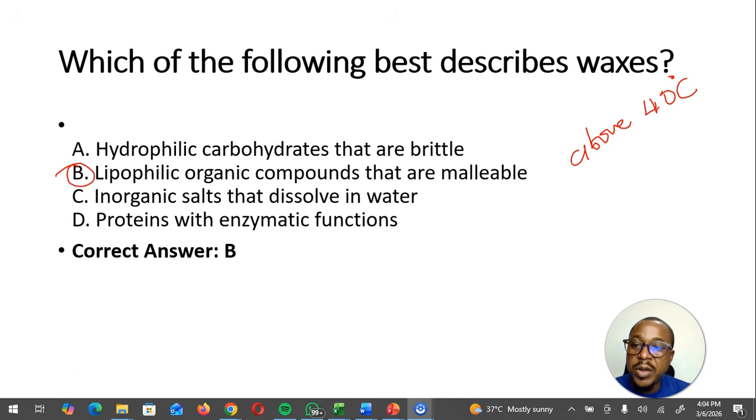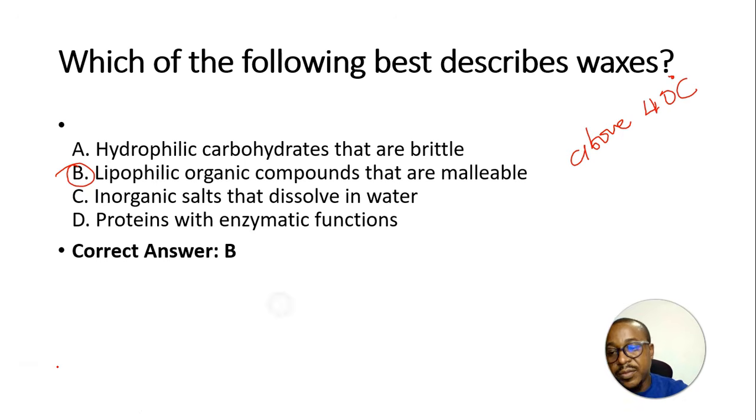So the high melting point gives it its high viscosity. So the viscosity of the wax also makes it high. They are usually produced by plants and animals.